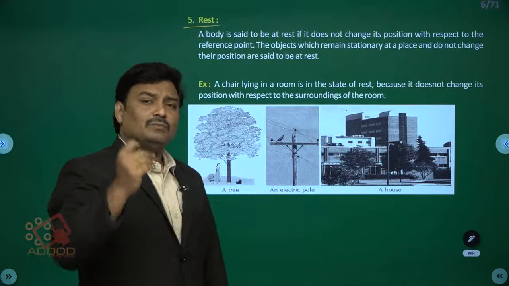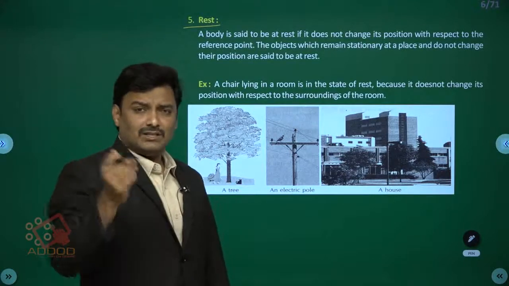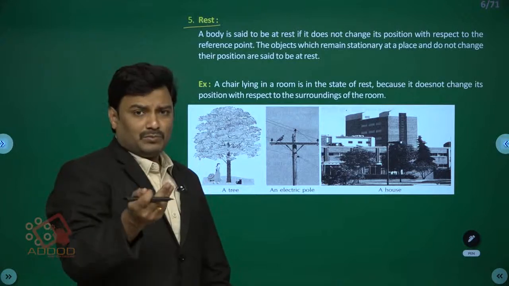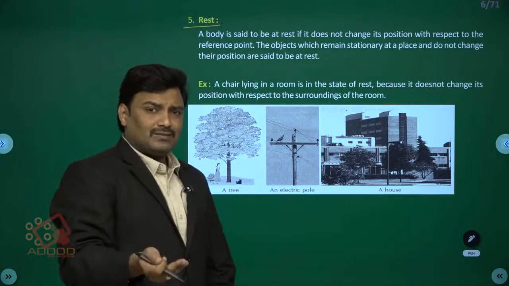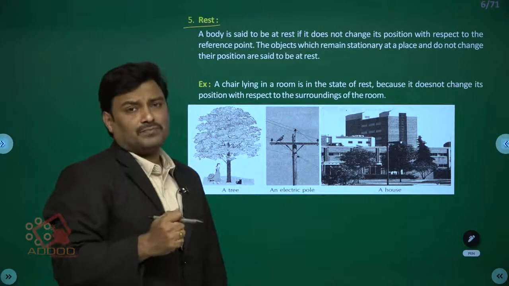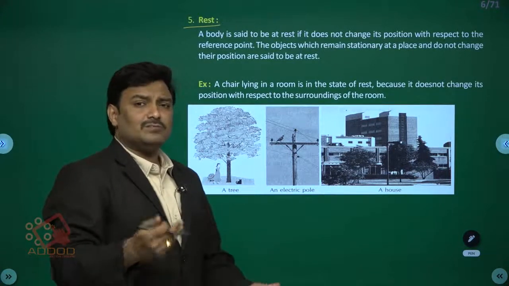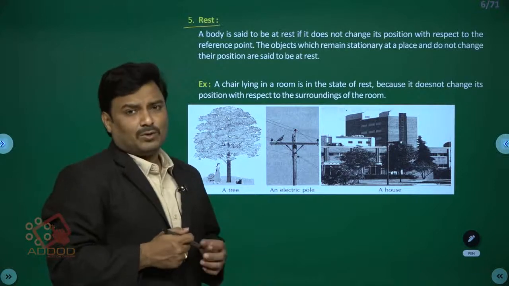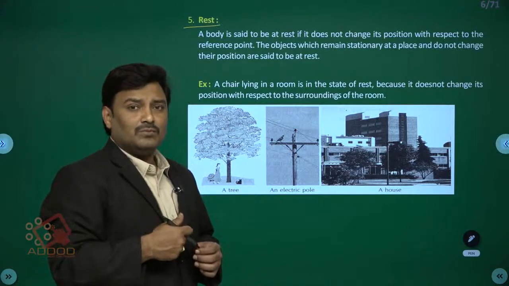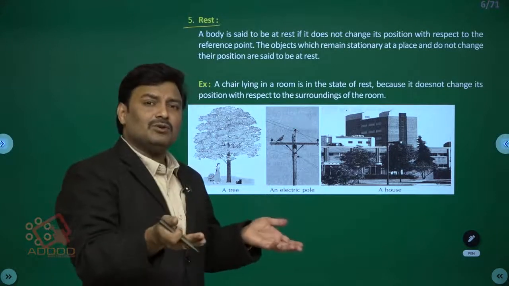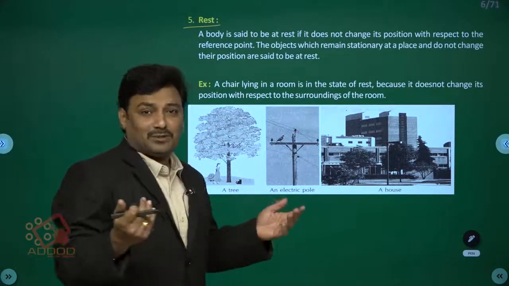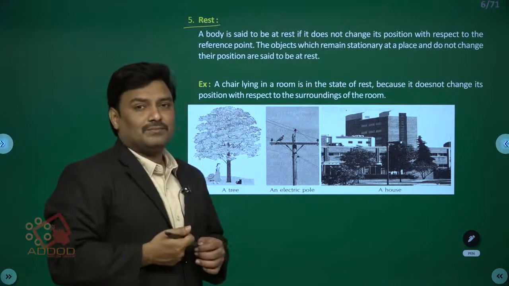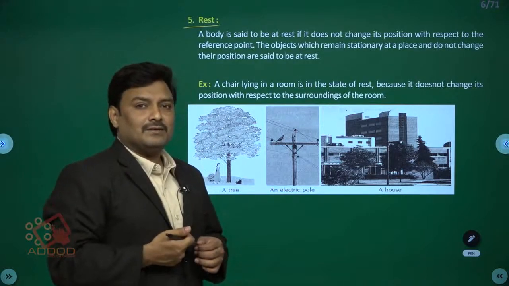Maybe through the window you may watch a tree. The tree is by the side of your home. Definitely, with respect to you, you are not moving, so you are at rest. You are staring at the tree, so it remains at rest; its position will not change with time. There is some electric pole by the side of your home. That electric pole remains at the same location from your house as time advances. So it is at rest.